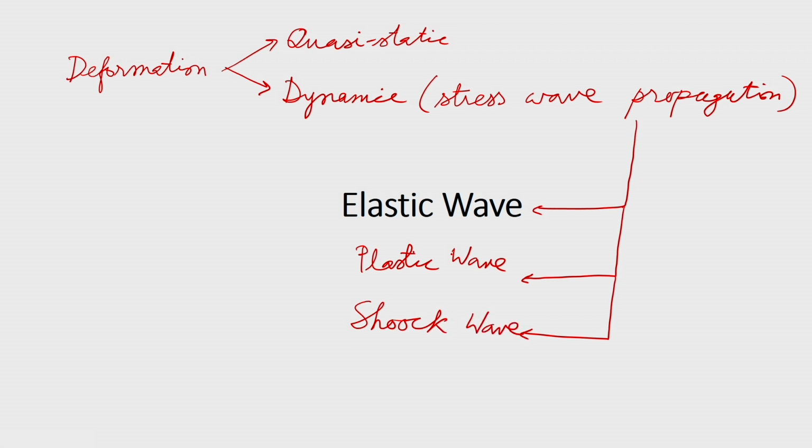An elastic wave is a low amplitude wave, and the particle velocity is linearly proportional to its amplitude.